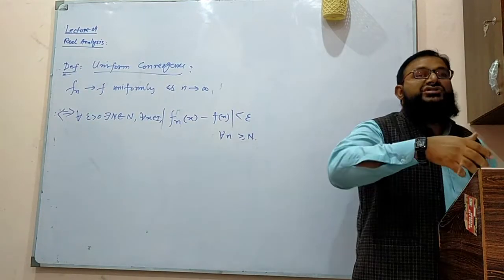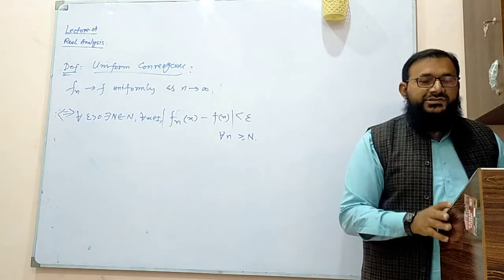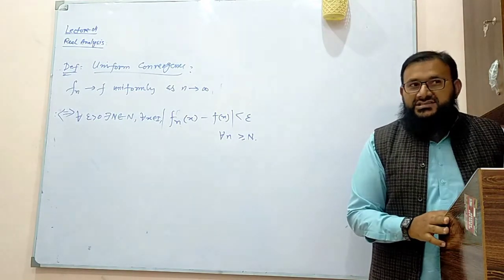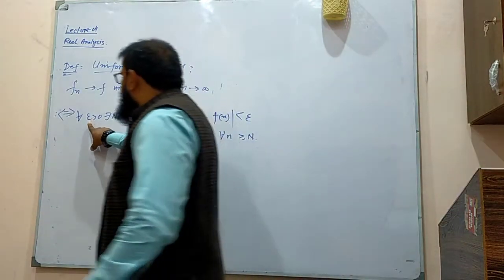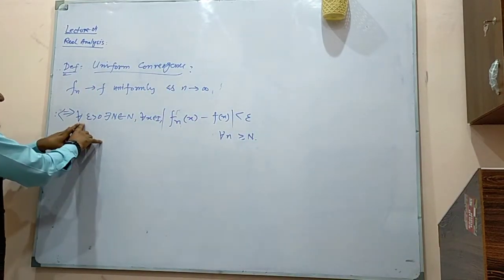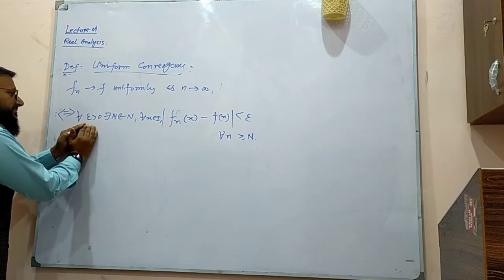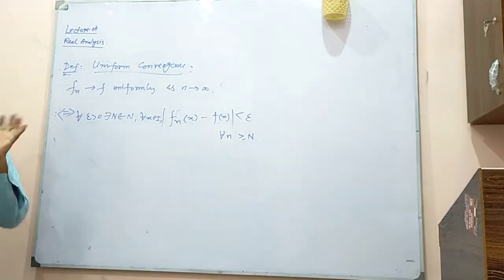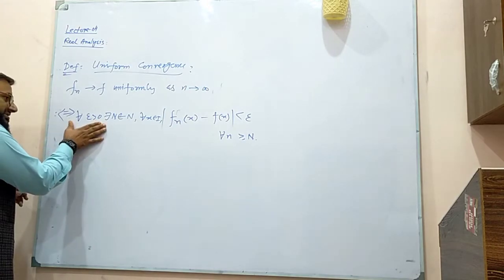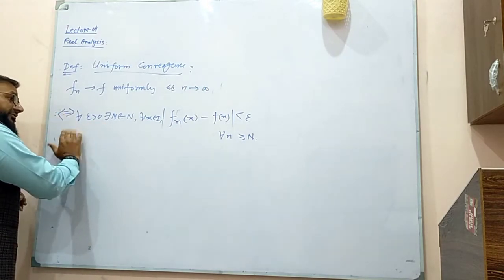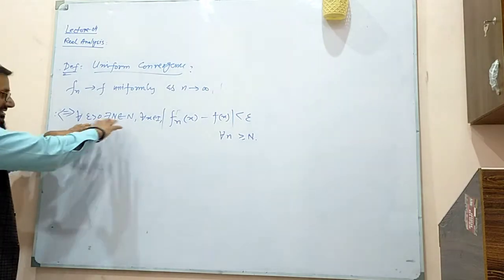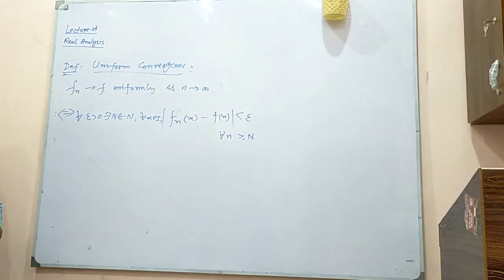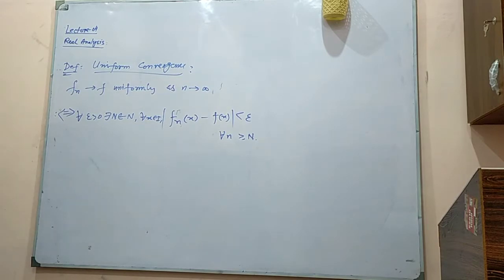For all x means you choose any x first. Then you see what happens. You choose x means you are fixing your x. Here what you do, you choose your epsilon, any epsilon. Then this epsilon must work for all x. First of all, we are choosing a particular x. Here we are saying, this is the epsilon, and now this epsilon must work for all x, whatever you take. If you change the order of these quantifiers, then the situation becomes different. And we say this is the definition of uniform convergence.